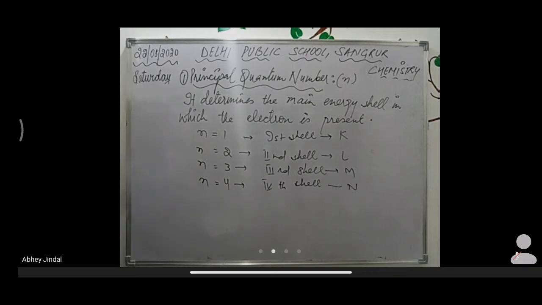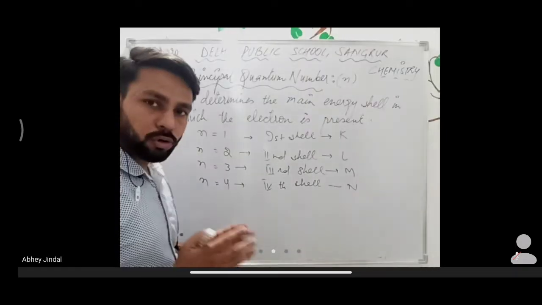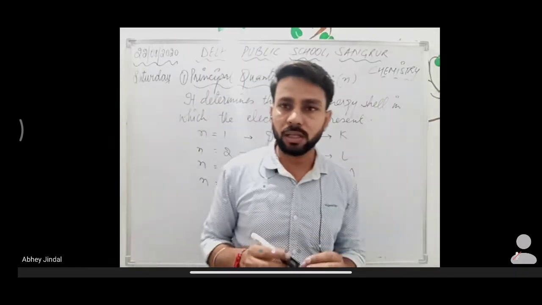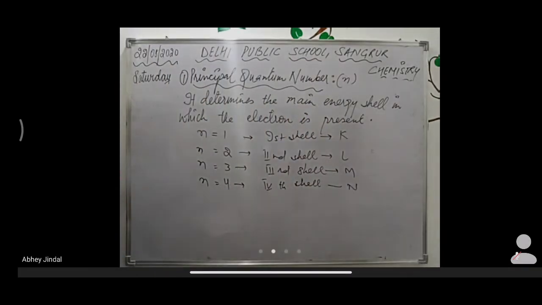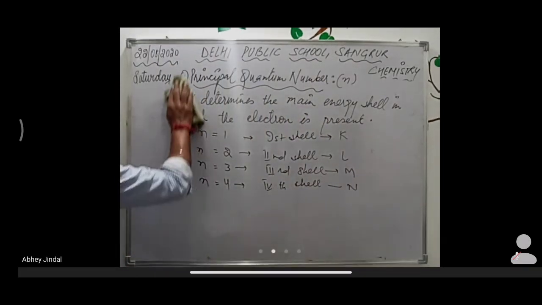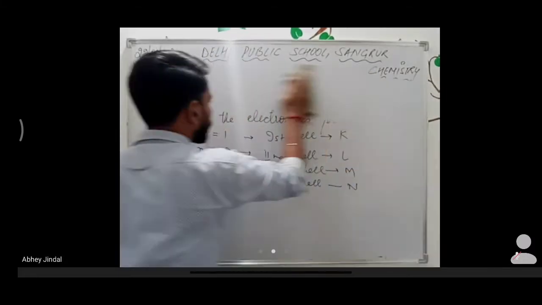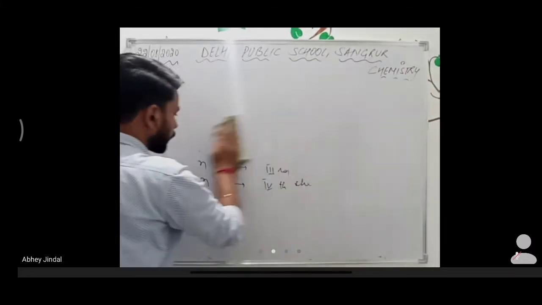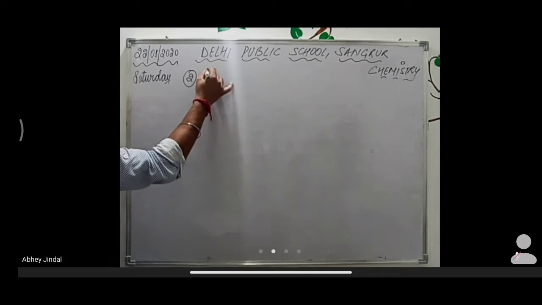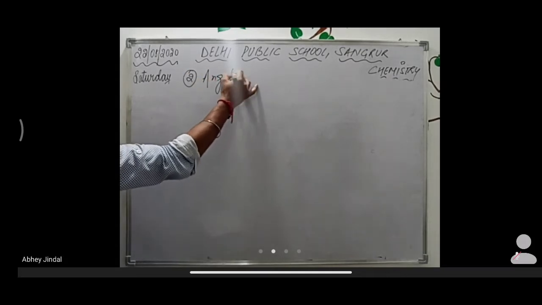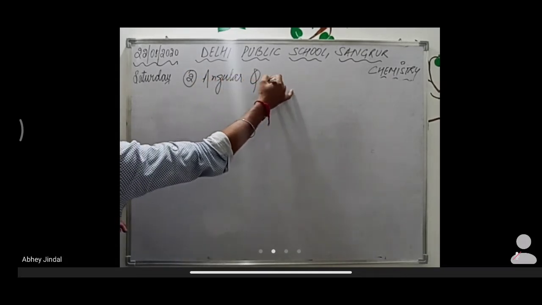ये हमें बताता है कि कौन से शेल में इलेक्ट्रॉन प्रेजेंट है. Either it is in the first shell, second shell, or third shell. Okay. Now this is all about the principal quantum number. Now the second one that we are going to discuss is the angular quantum number.